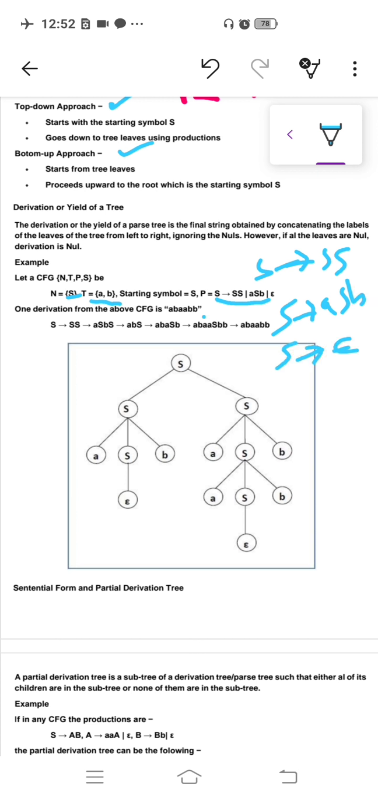Now from this production we have to generate this string AB, AA, BB. So how we can generate this? So here look, S has a production, that is S stands to SS. So S S. Okay, then again focus on this string.